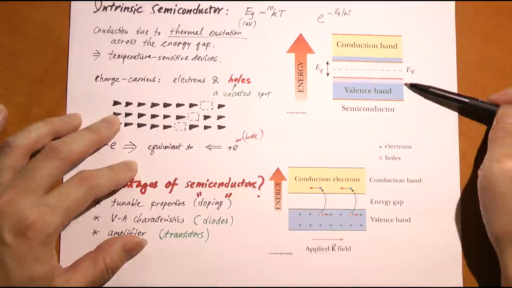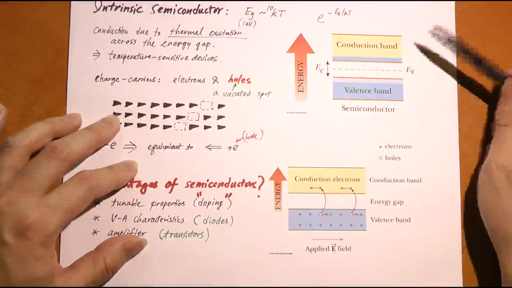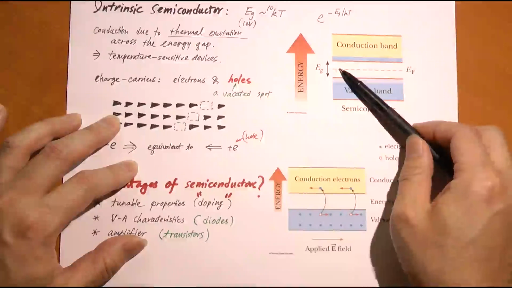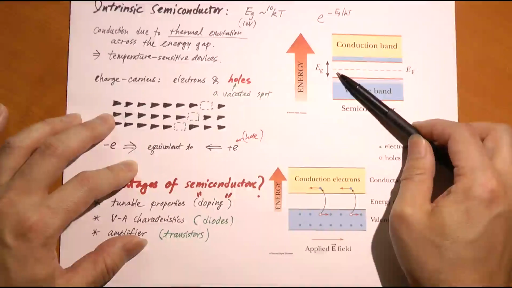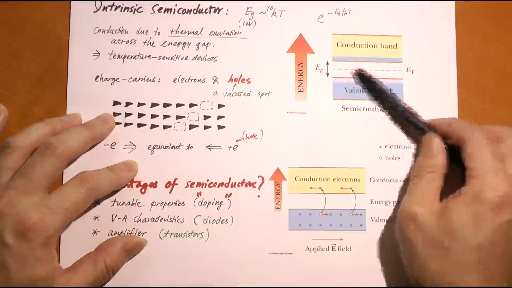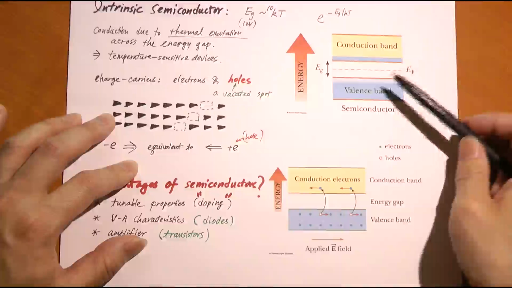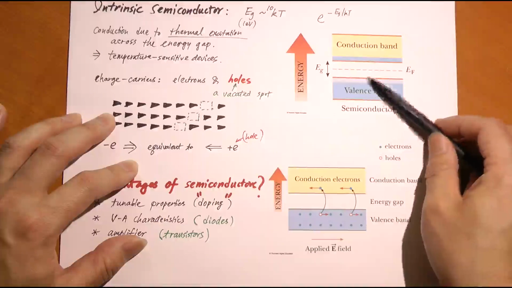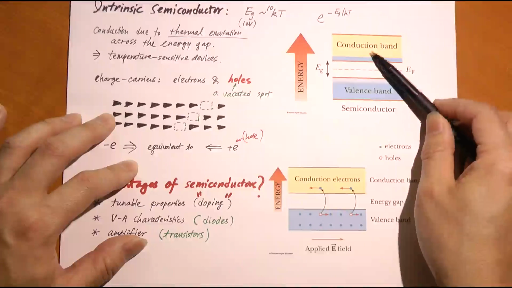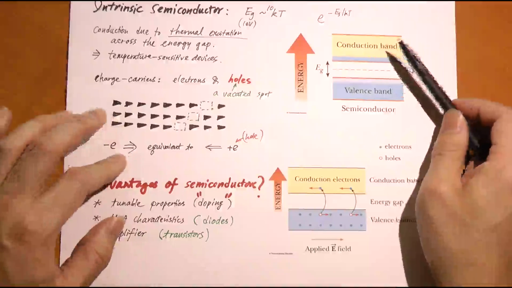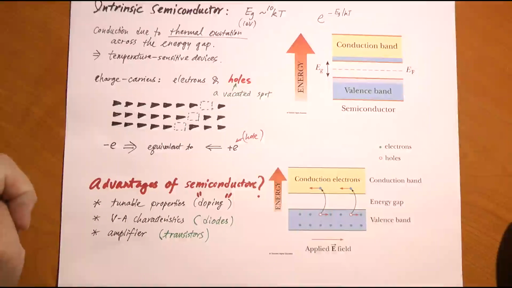That's called thermal excitation. An electron can also receive energy from a photon. If a photon comes in with an energy at least equal to the energy gap, so infrared or above, then that photon will carry that electron all the way across the gap, so it becomes conductive. So you see, intrinsic semiconductors can change their conductivity dramatically according to temperature and exposure to light.